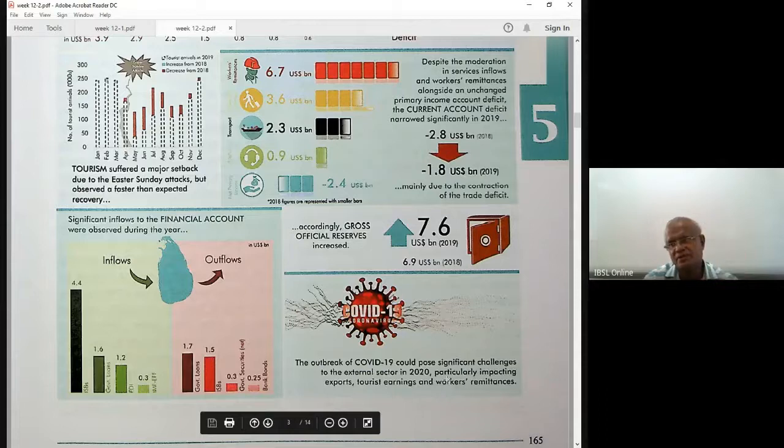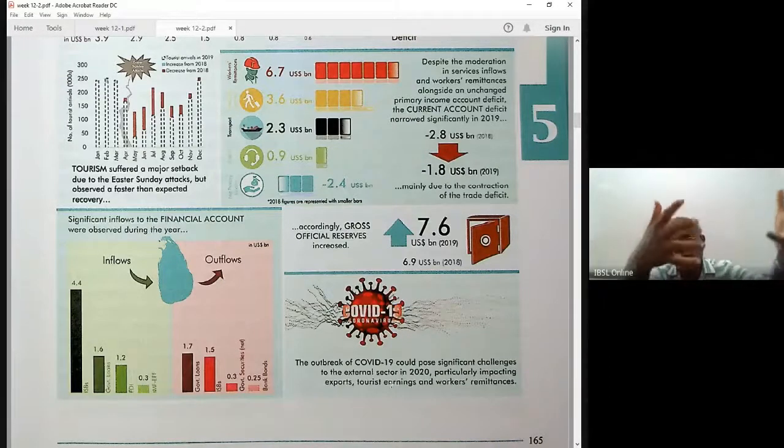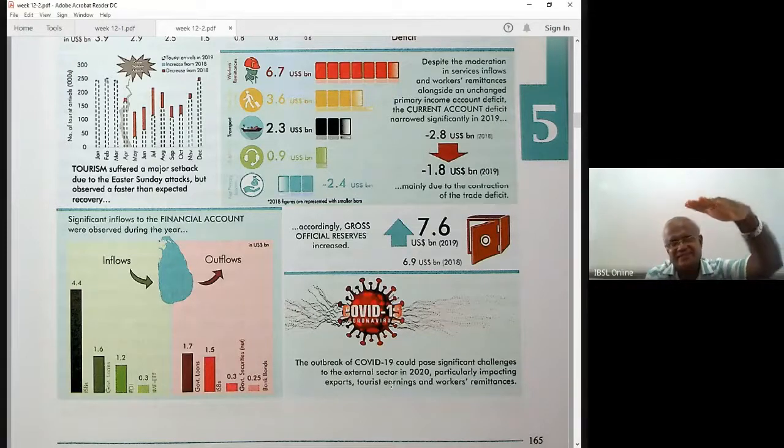Foreign employment coming down, Middle East employment coming down, worker remittances decrease. Tourists are not coming, tourist earnings will come down, right? But at the same time, the interesting thing is the net position will not be that bad, because the tourists are not coming and Sri Lankans are not going abroad. Inflow is decreasing, outflow also decreasing, right? There's definitely a negative impact, since inflow is higher than the outflow.